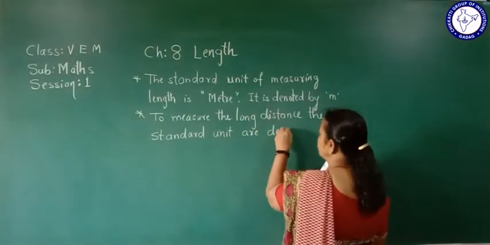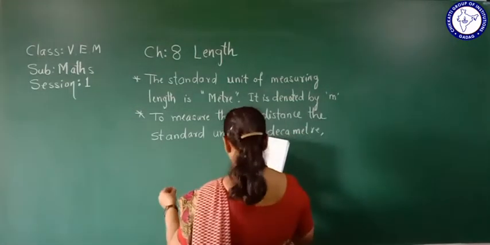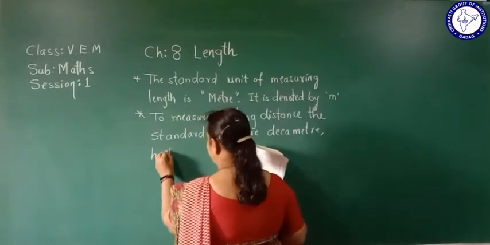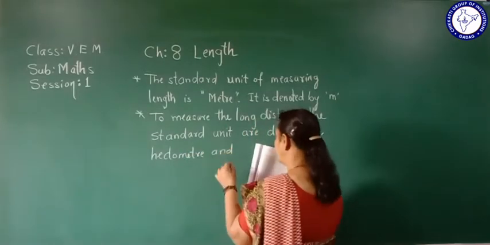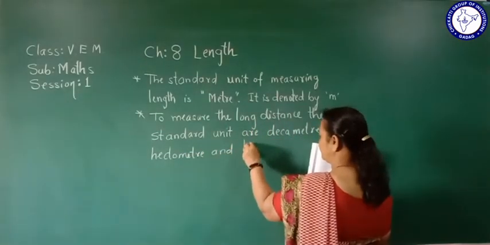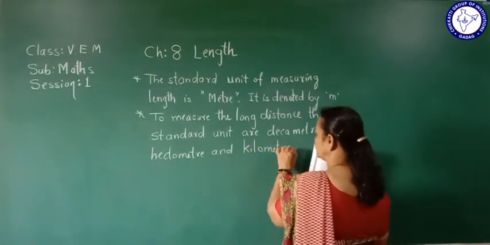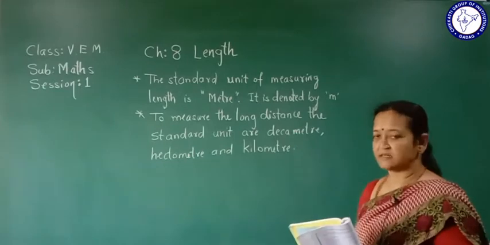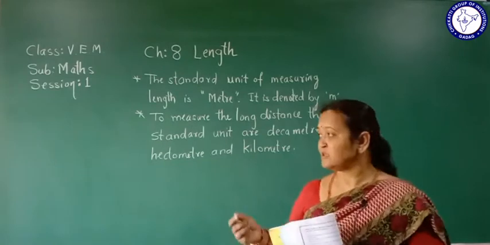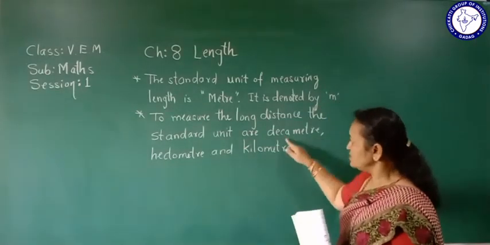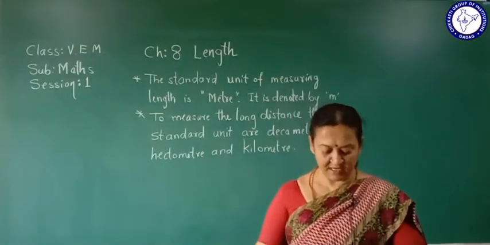They are decameter, now what is decameter we will learn in detail, then hectometer and kilometer. So to measure long distances, from here to Hulkoti, then here to Hubli, according to distances we use decameter, hectometer and kilometer. And kilometer is very common.